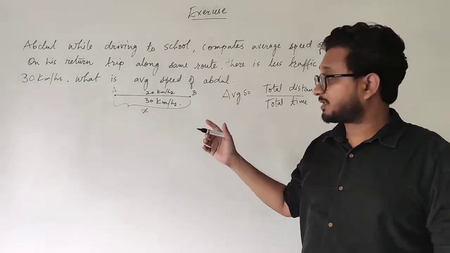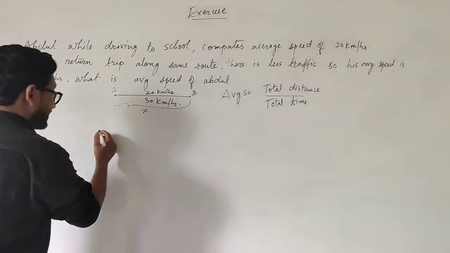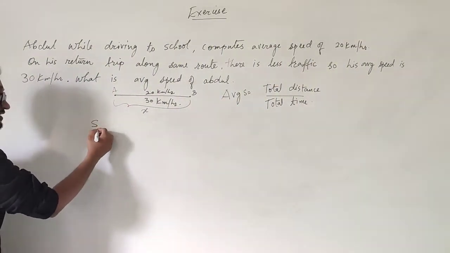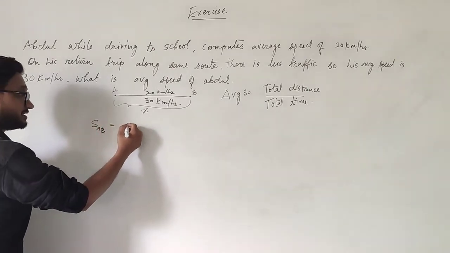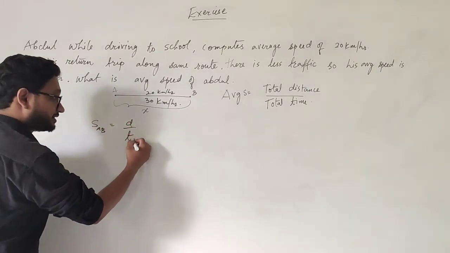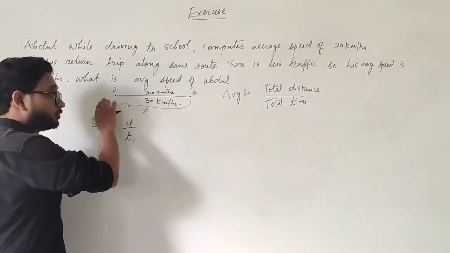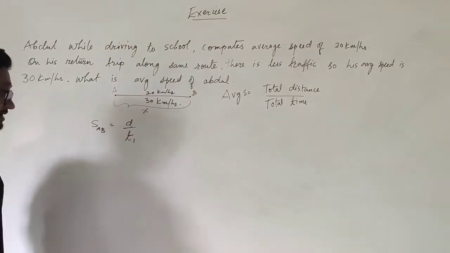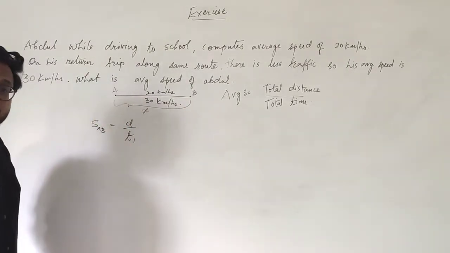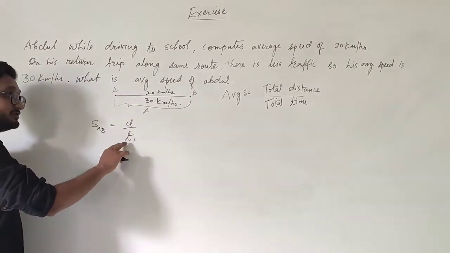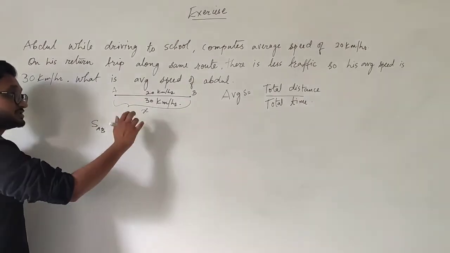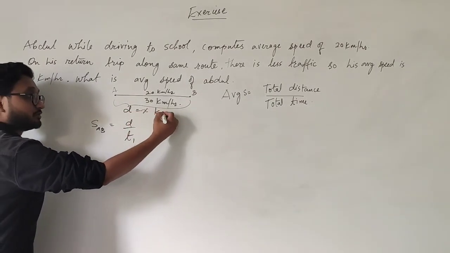So for the first part, the average speed from A to B is distance upon time t1. That is going from home to school. I need to find this time, because distance we have taken as x kilometers.